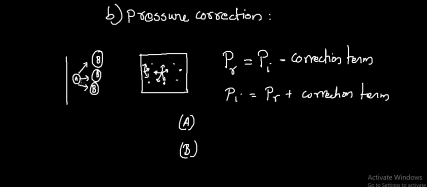So, the correction term depends on the concentration of number of molecules per unit volume. That is our number density.